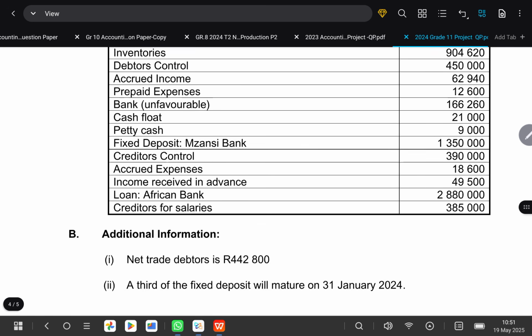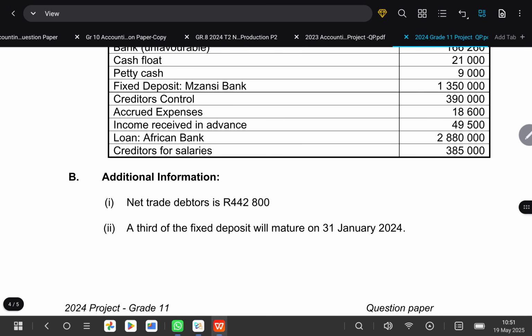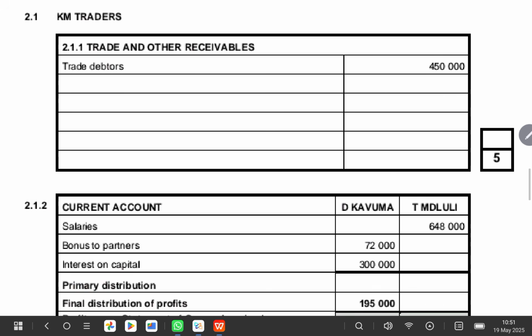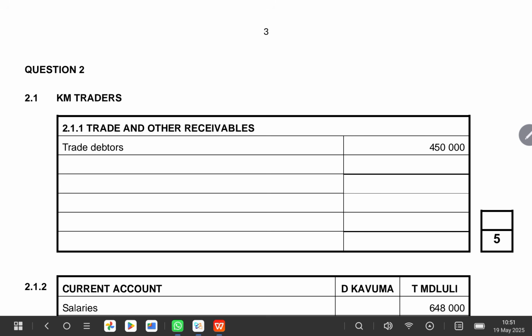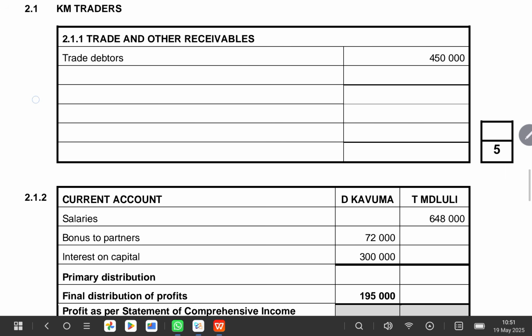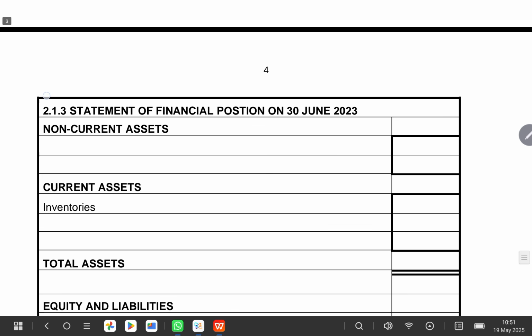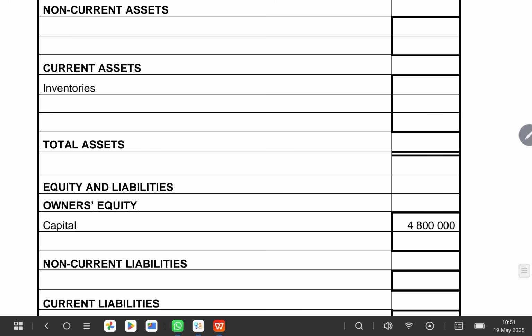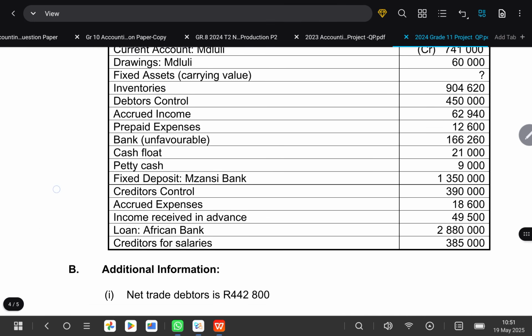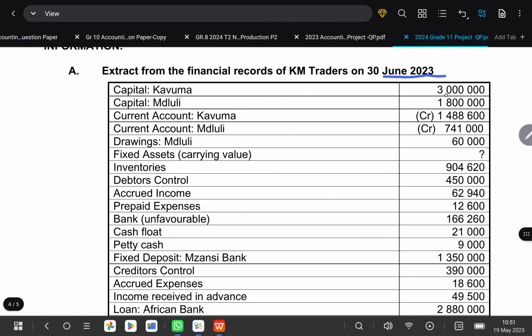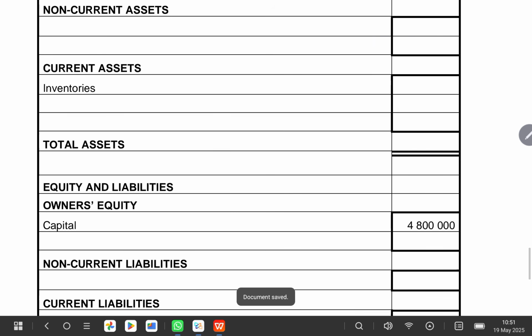Okay, so I normally advise that when you answer your question, always check your answer book and check what you are given. Remember, here we are not required to do capital accounts and everything, but on the balance sheet you will be required to do it. So you need to start by showing how they got this 4,800,000. They said the capital for Kavuma is 3 million, and for Gluli it is 1,800,000. If you add these two, they give you 4,800,000. So we need to show that in brackets.